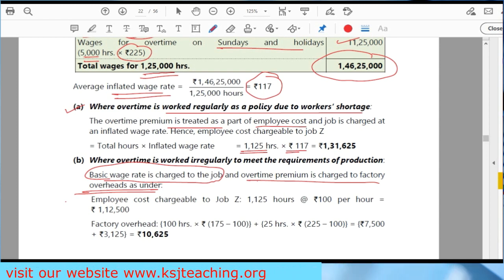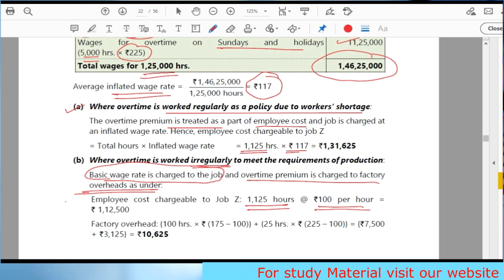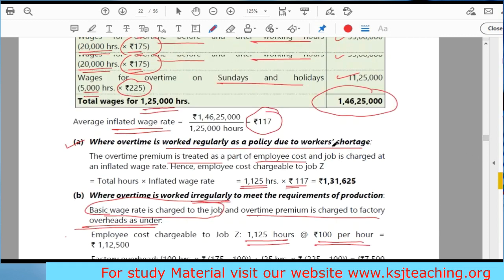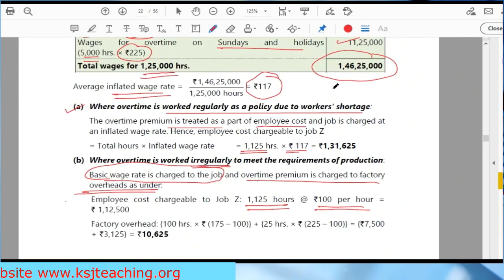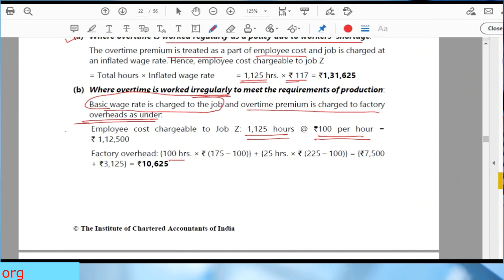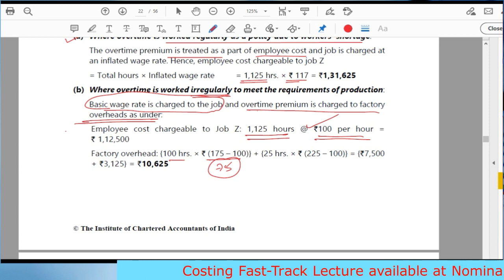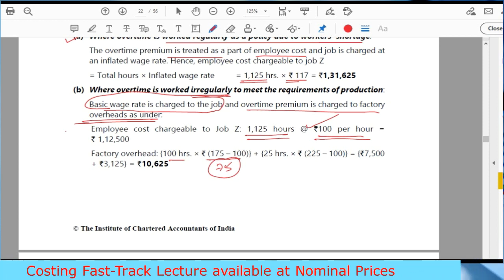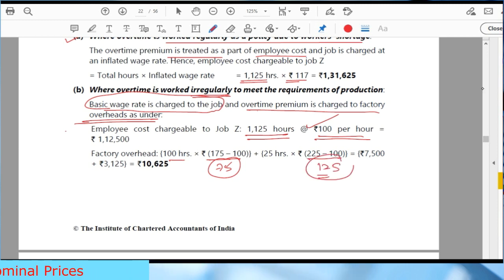Just remember one thing: if it is irregularly, then basic rate on the total hours. For 1125 hours, we will be paying 100 rupees. Yes, sir. Whatever is the overtime is 100 hours. Overtime is 125 hours. For 100 hours, overtime is 75 rupees. I told you, out of 175, 100 is normal. 100 we have paid here, right? Whatever is overtime premium is only 75 rupees for 100 hours, and for 25 hours, this 125, right?